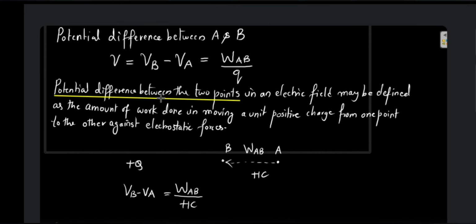The potential difference between the 2 points in an electric field. Whose electric field? The electric field of this source charge. Okay, so potential difference between these 2 points, that is point A and point B, in the electric field of the source charge is defined as the amount of work done in moving a unit positive charge from one point to another point against the electrostatic force. This is going to be the definition of potential difference between the 2 points.